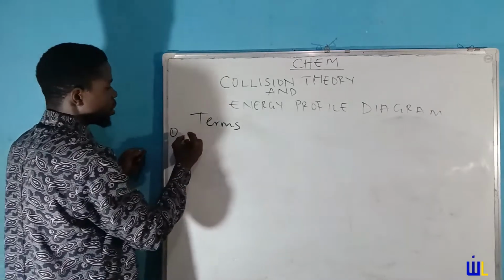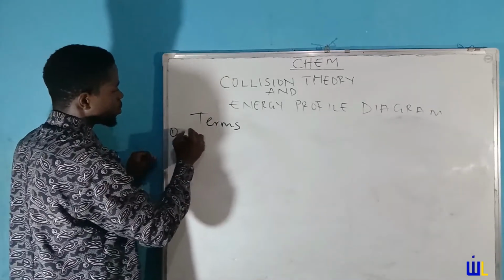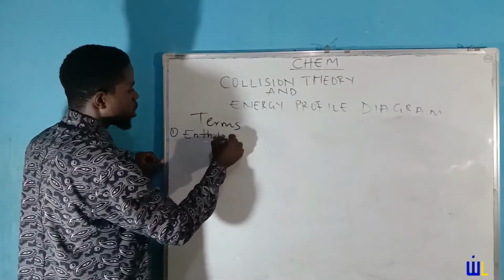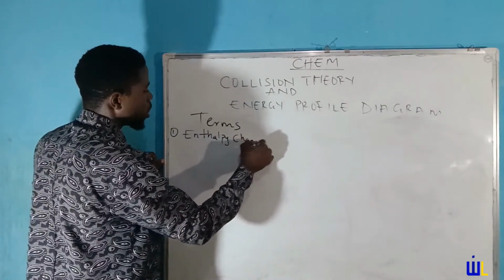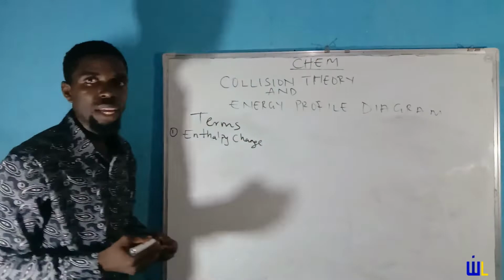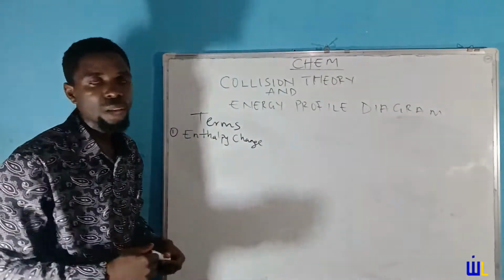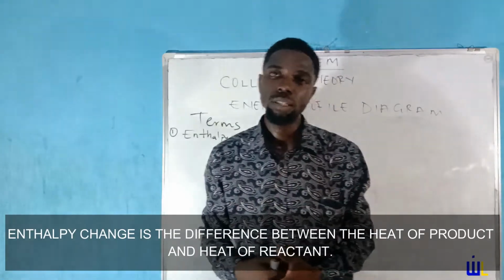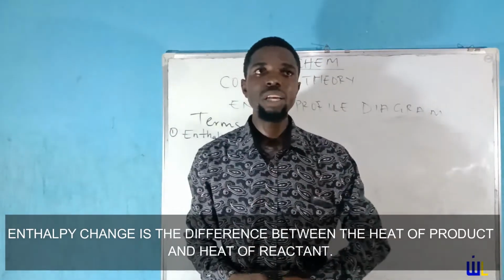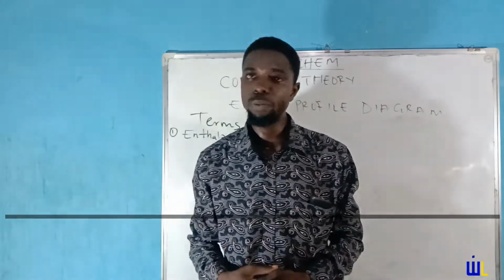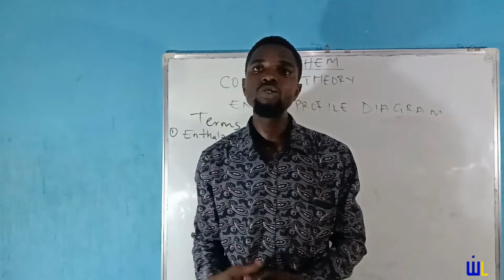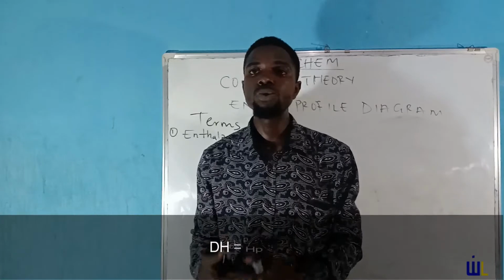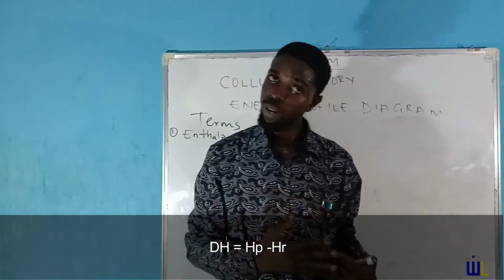Number one is enthalpy change. Now, enthalpy change is described as the difference in the heat of the product and the heat of the reactant. It's more or less described as the heat content of a particular reaction. So how do you derive enthalpy change? Enthalpy change is derived by the difference between the heat of the product and the heat of the reactant.